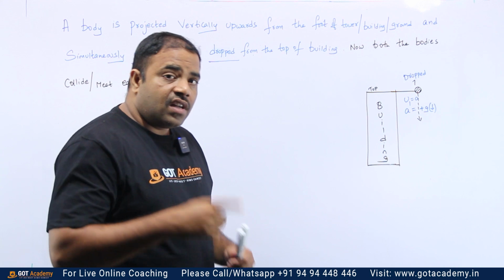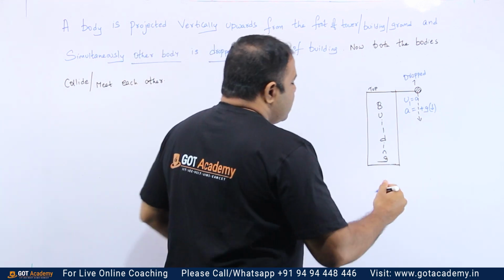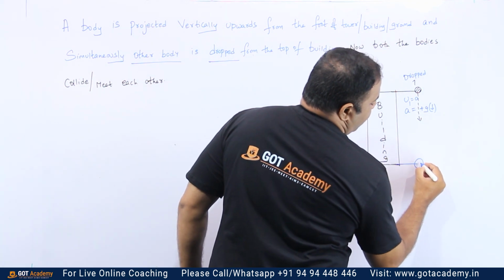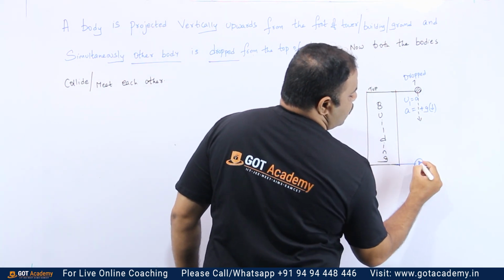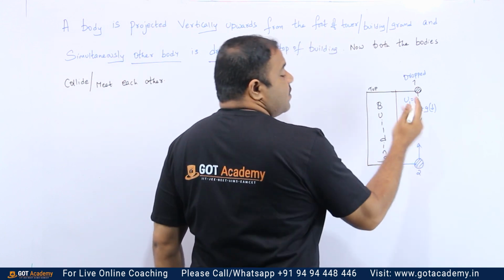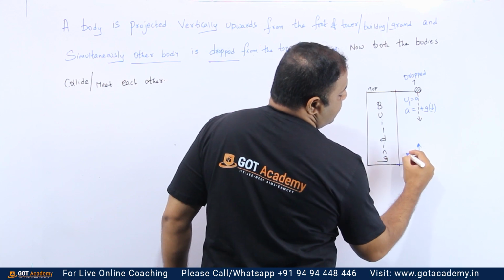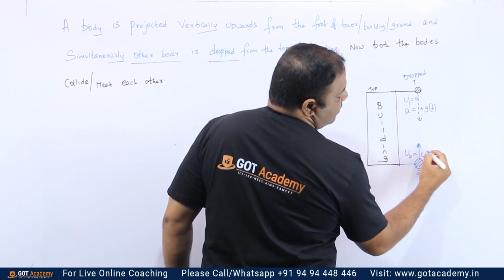Now, I told you that there is another body which is projected from the ground, base level. So, here there is another body. Let me write here as 2. And this is thrown from the ground. So, when it is projected upwards, it is having some velocity. So, the velocity of this second body, let me assume it as u.